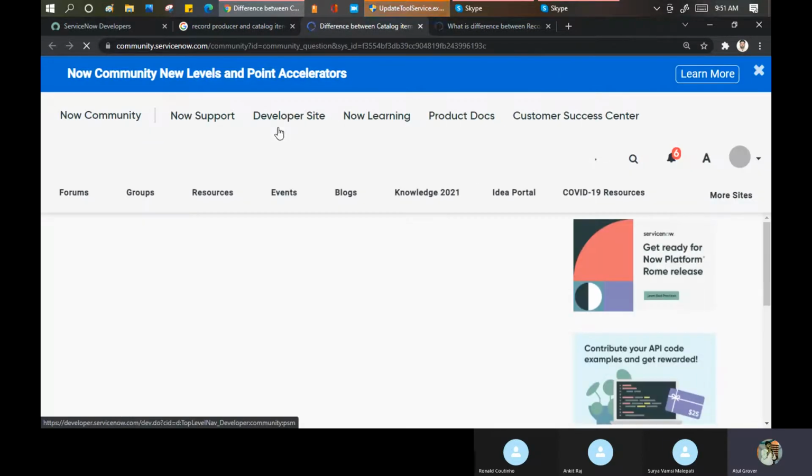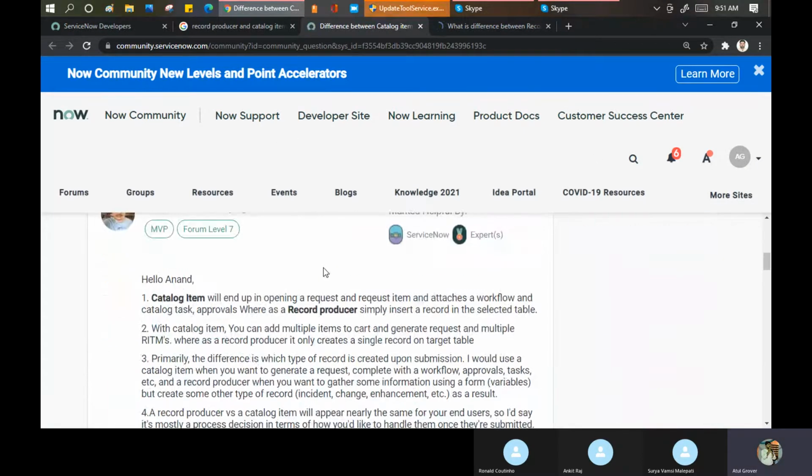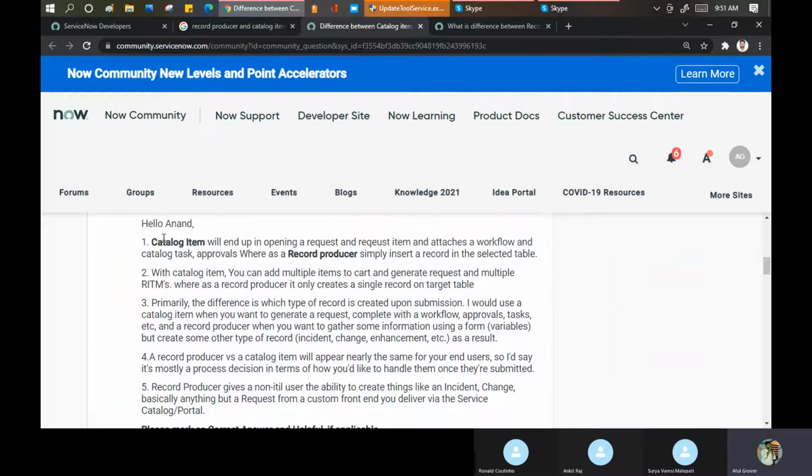Let me go here and show you. See, catalog is the standard one. A catalog item will end up opening a request and request item and attaching a workflow, whereas a record producer simply inserts a record in the selected table. Even raising a standard change can be a record producer for me, because it is just going to insert a record in that particular table. With a catalog item, you can add multiple items to the cart and generate a request, but with a record producer, only one record in the target table.